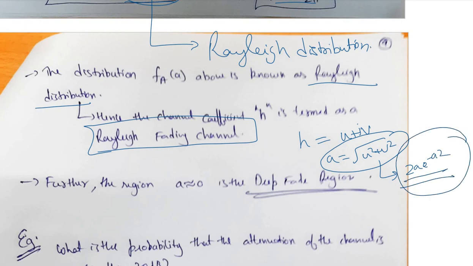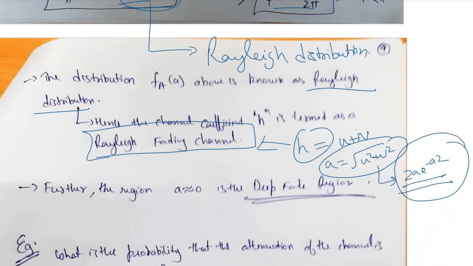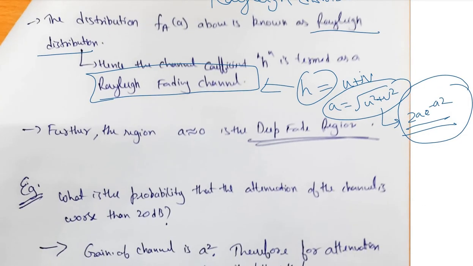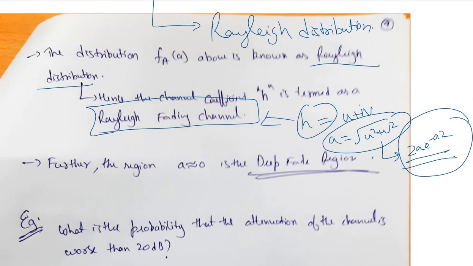So this is the reason we call this h a Rayleigh fading channel. And clearly if we put a as 0, the resultant would be 0, and we say that the region is in the deep fade region. So depending on the value of a, the fading intensity can be varied, right?